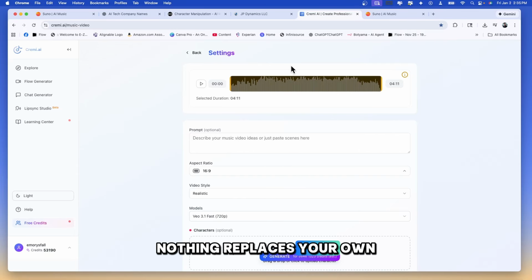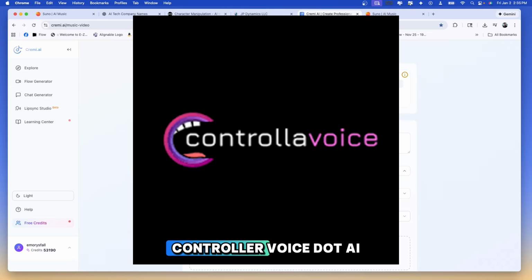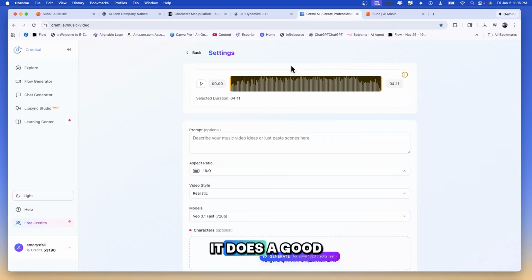Nothing replaces your own voice. There are AI programs, and I've been using Controlla Voice AI, which does a great job at training your voice. It does a good job. However, nothing replaces your real voice. So we download the stems and we re-record all the audio ourselves. And if you can't do that, use a program like Controlla Voice AI. It does a decent job. Okay, so here is the song. Let me just play a quick snippet.